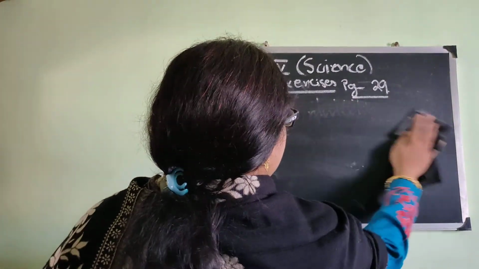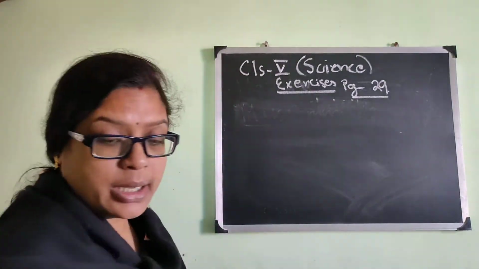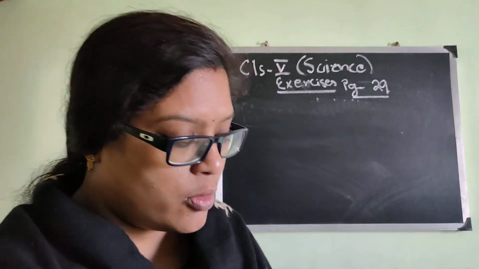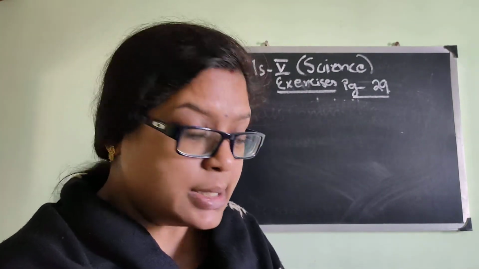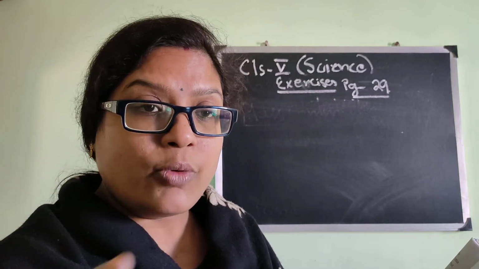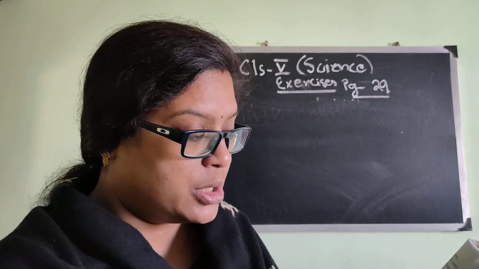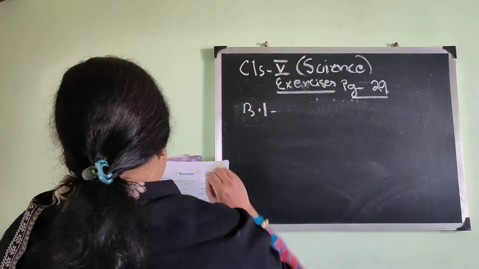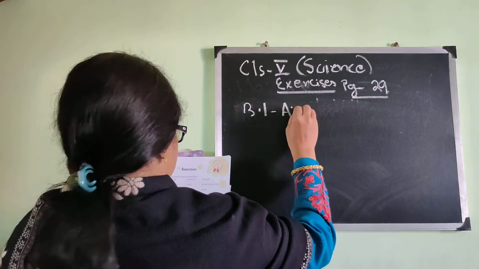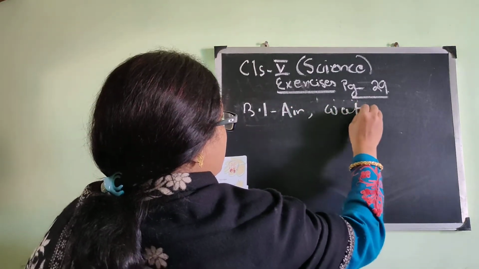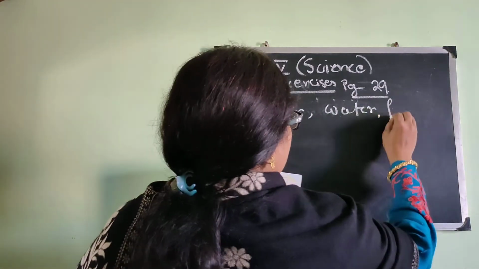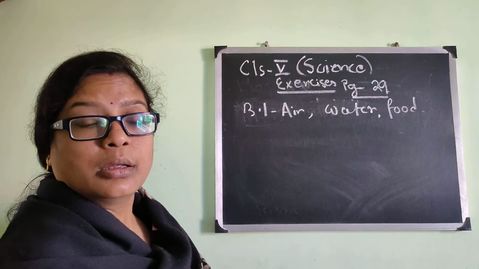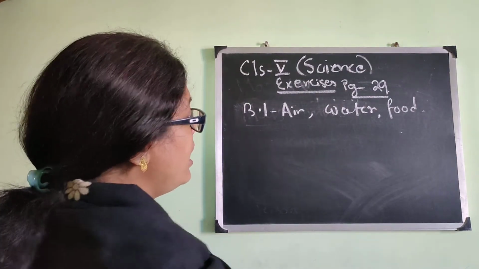Now, B. I think you all have written exercise 1. Now we will go to unscramble the letters to form words. Unscramble means the letters of a word are scrambled and you have to arrange them. Number 1, living things need air, water, and finally food. So the 3 answers will be air, water, and food.